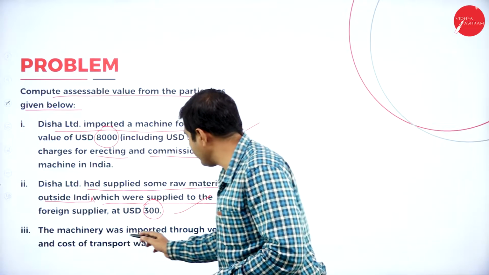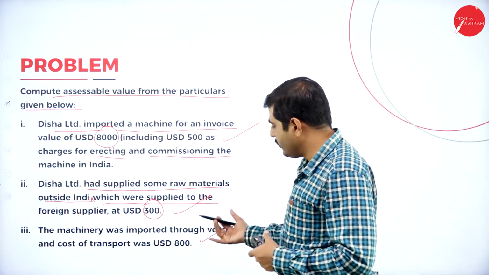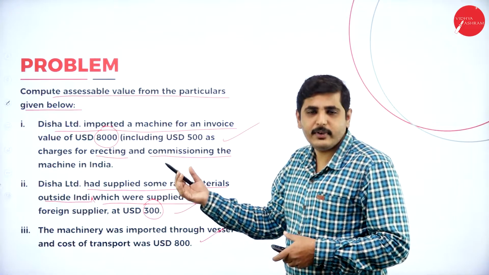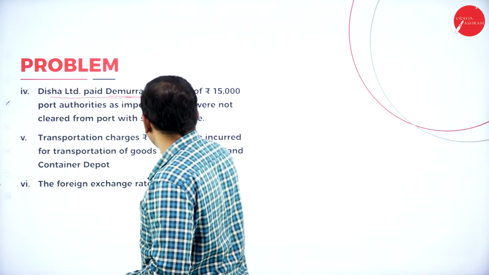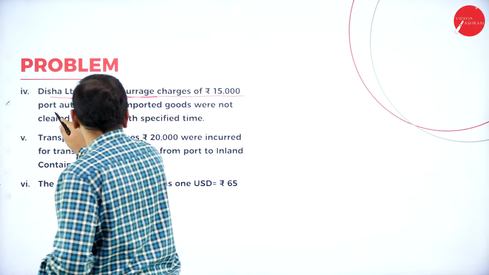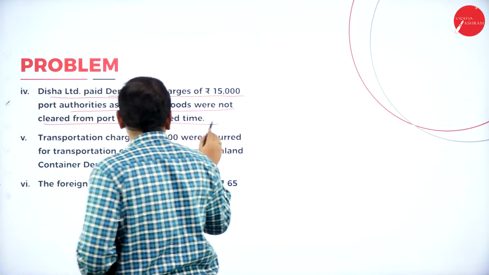Next, the machinery was imported through vessel. Vessel means seaport, so while calculating the FOB value, we can take transportation charges as 20% of the FOB value. Next, Disha Limited paid demurrage charges of 15,000 rupees to port authorities as imported goods were not cleared from the port within the specified time.